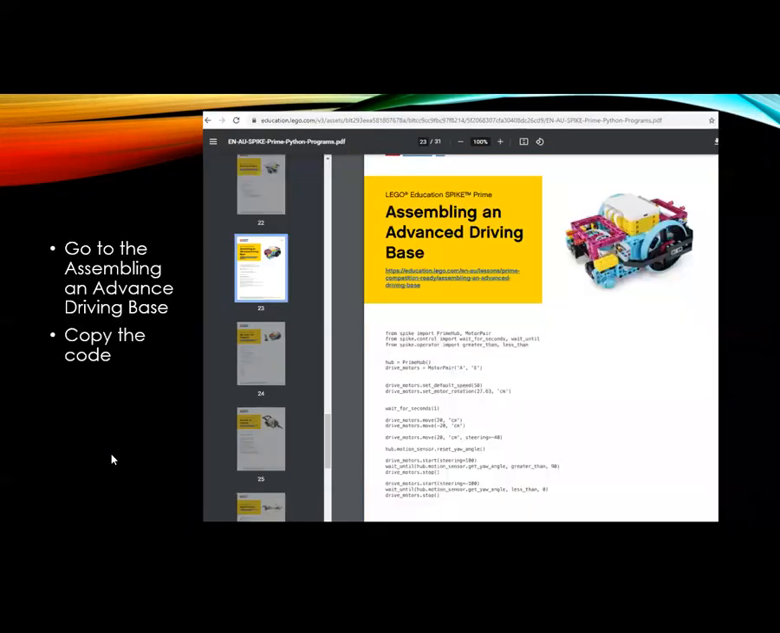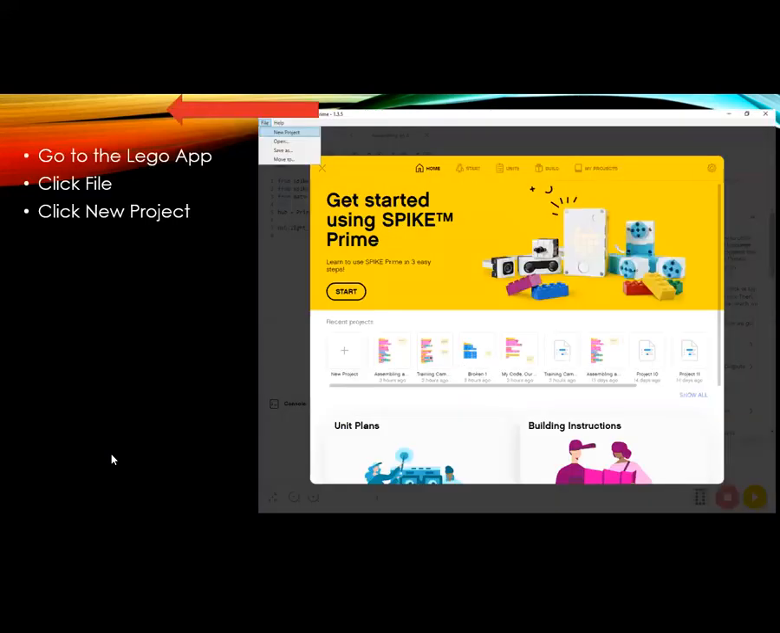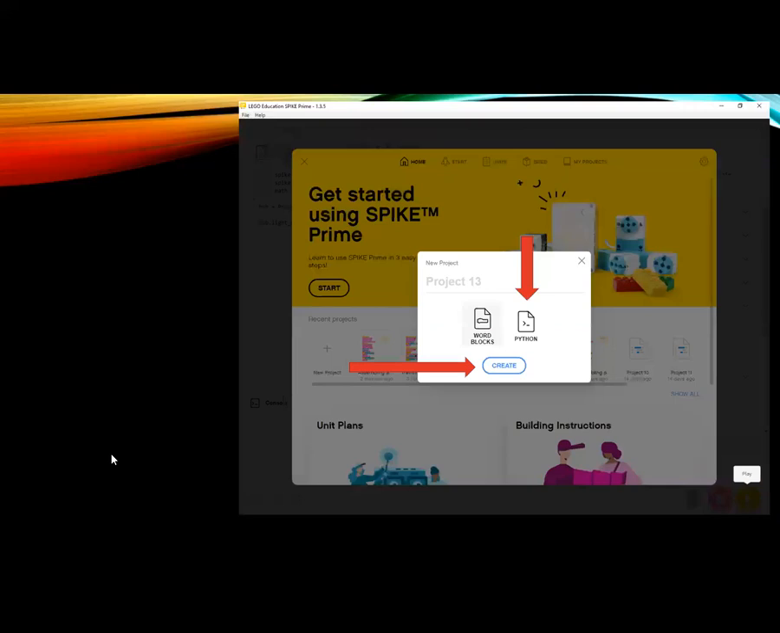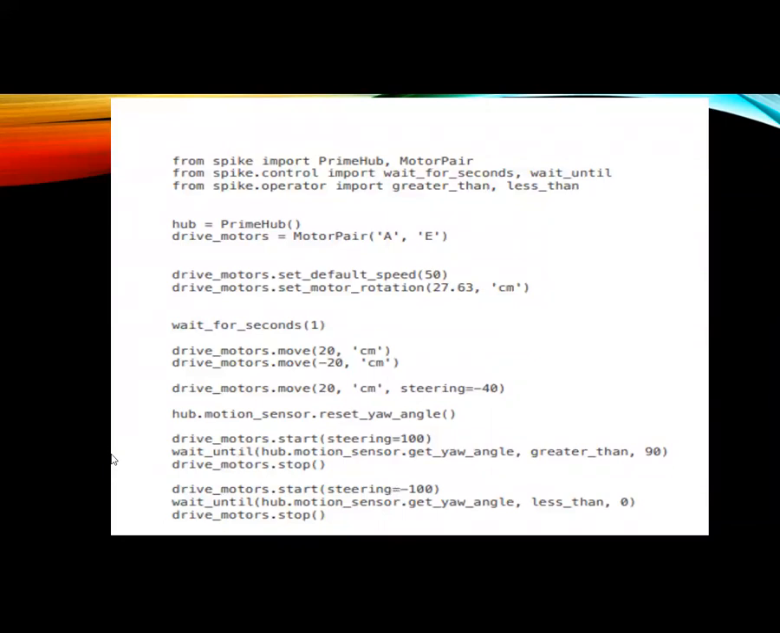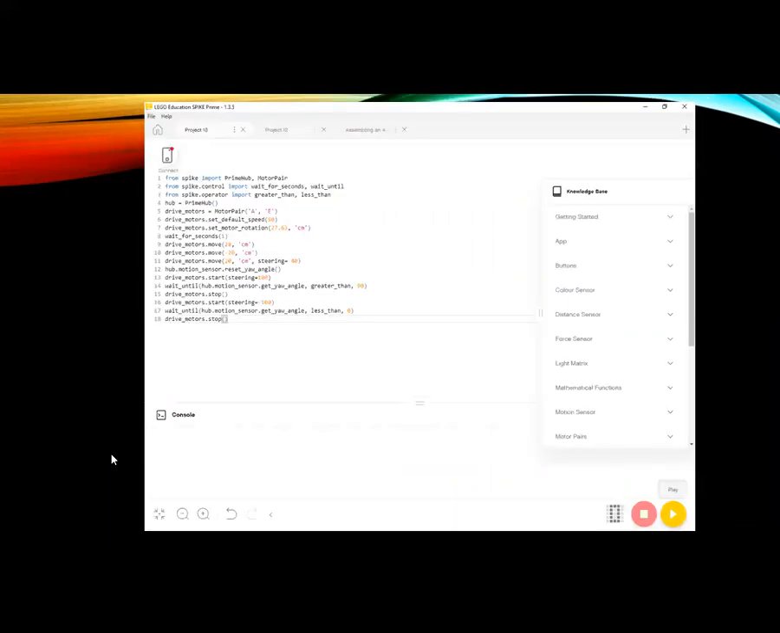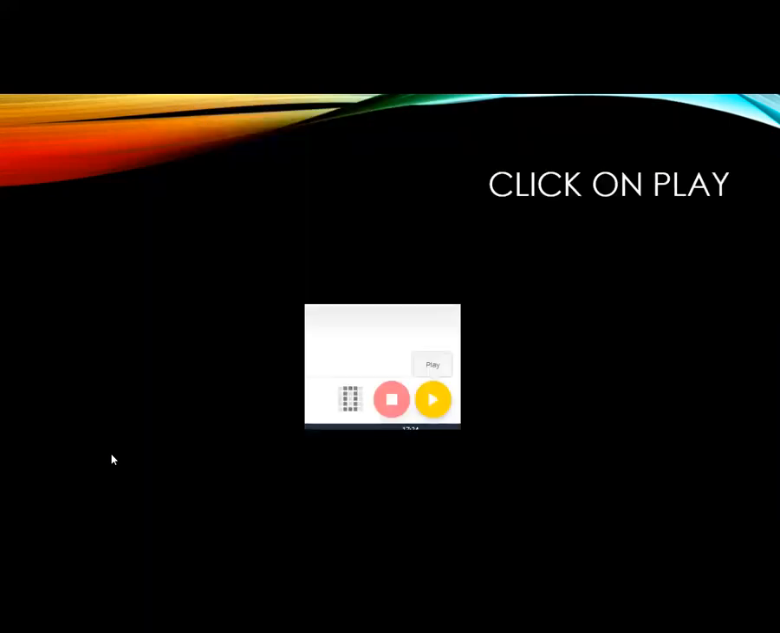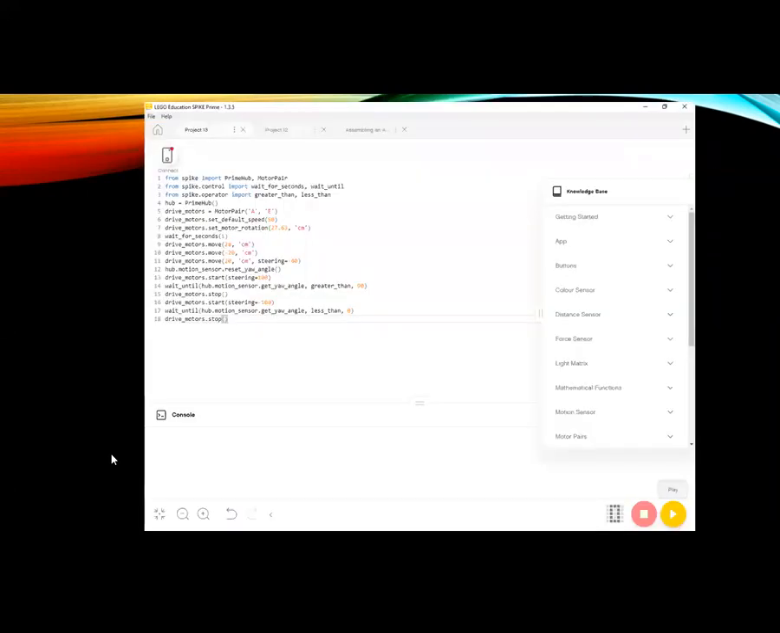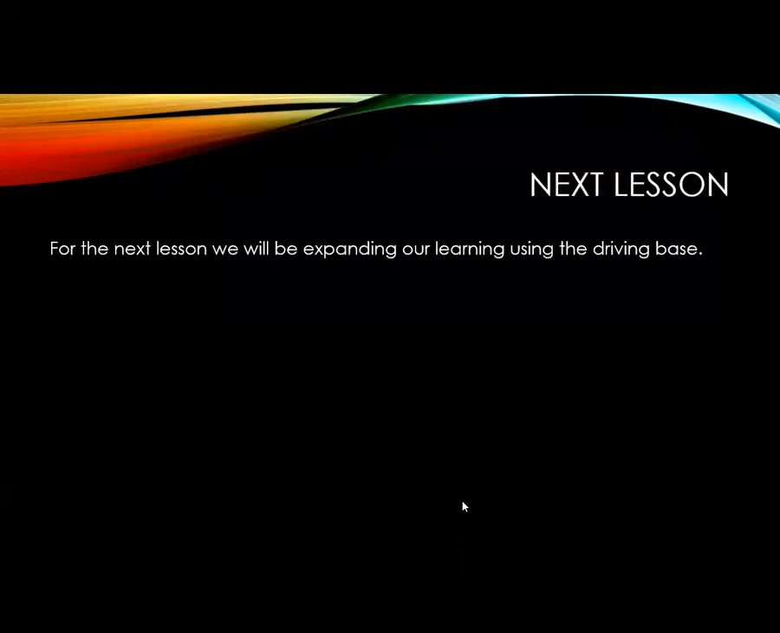Then when you get to this page, you have to go down to the 23rd page and copy the code, open a new project on file, and then you need to press Python, then create. Then it will come up with that code. You need to fix the code. And this is what it will look like. And then you can click on play in the corner here. For the next lesson we'll be expanding our learning using the driving base.